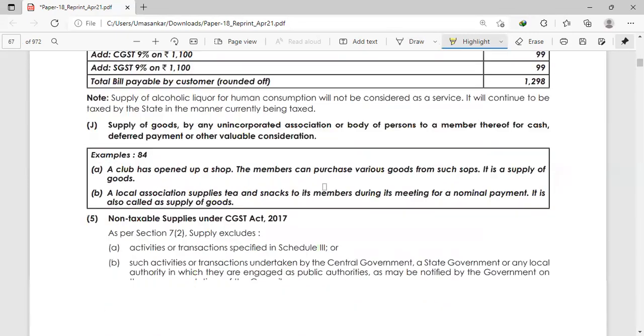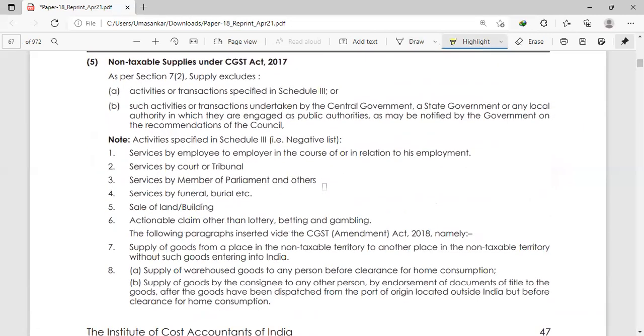These examples are there. This I am giving as homework. Okay. Now, non-taxable supplies.